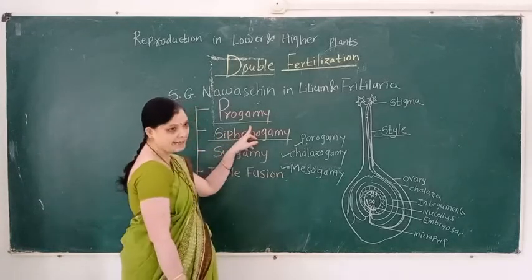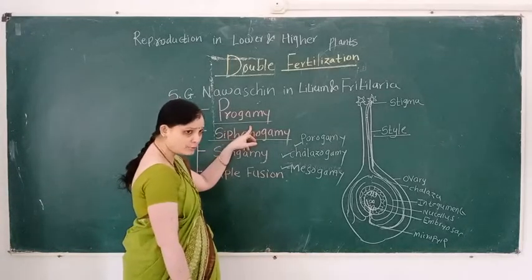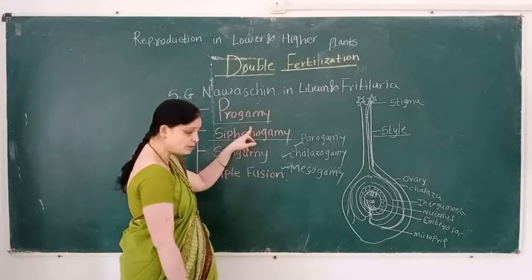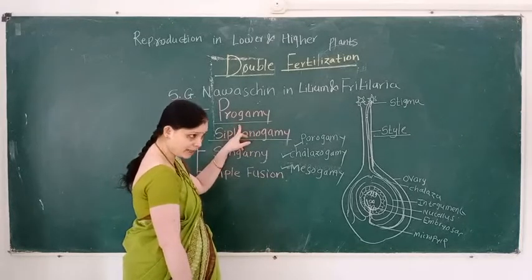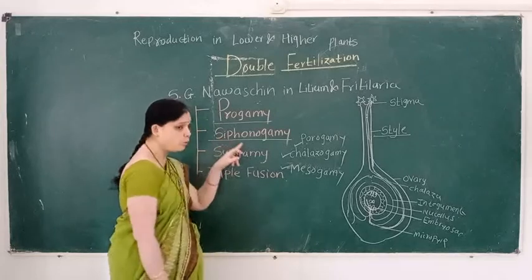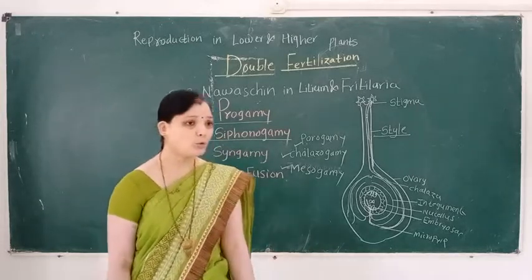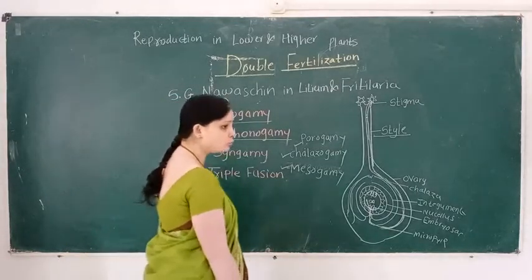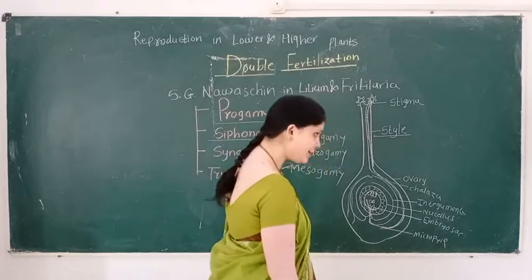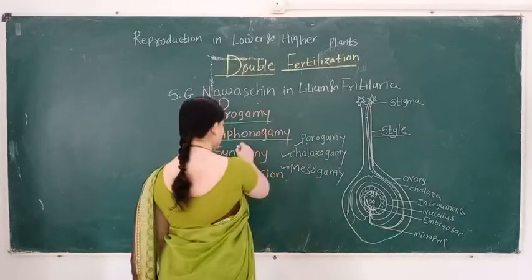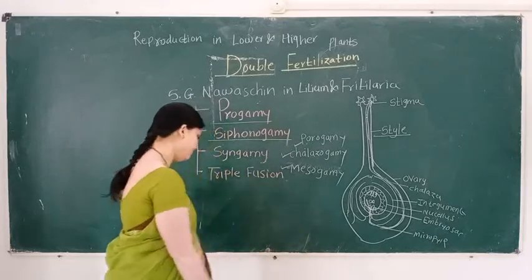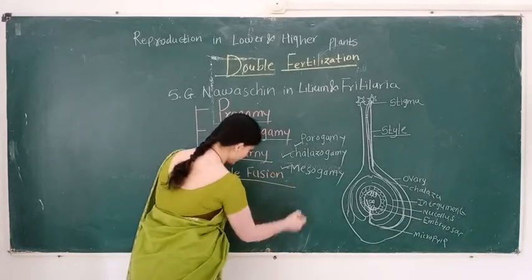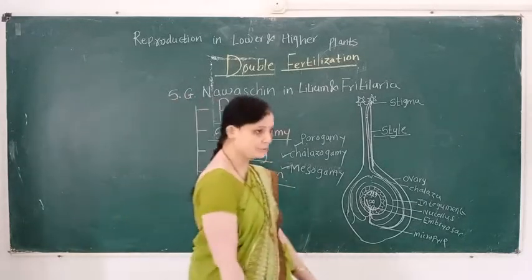Porogamy means entry of the pollen tube through the micropylar end of an ovule. Siphonogamy means the pollen tube carrying non-motile haploid male gametes. Then syngamy and another process, triple fusion.